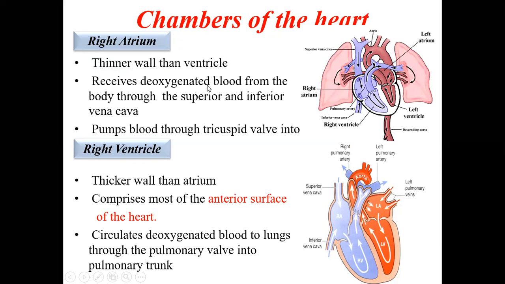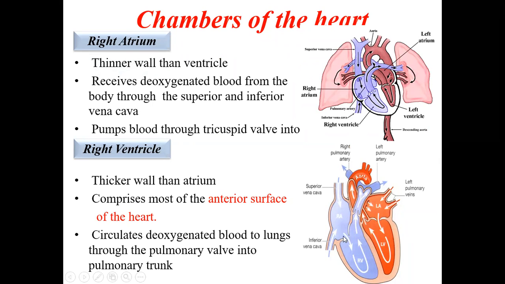And this right atrium will receive the deoxygenated blood through the superior and inferior vena cava. As I said, this is the superior vena cava and this is the inferior vena cava, which is draining all the venous blood from the upper part of the body as well as the lower part of the body respectively to the right atrium. So all the deoxygenated blood, meaning impure blood, will come to the heart. The blood is pumped through the tricuspid valve into the right ventricle. Now this blood which is in the right atrium will be pushed into the right ventricle through the valve here that is called the tricuspid valve.